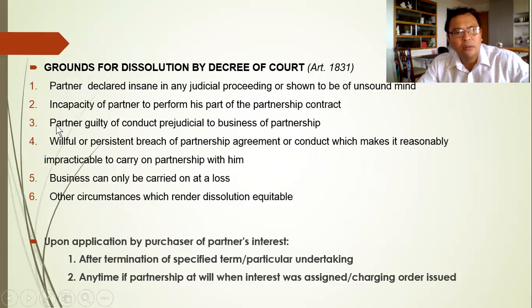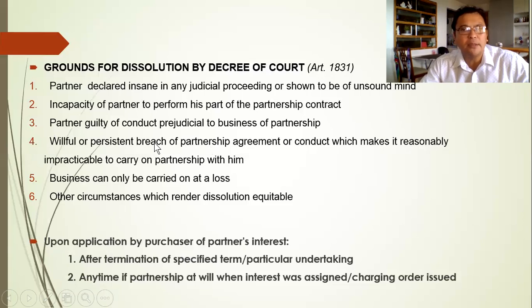So this happens when a partner is guilty of fraud or taking cash or assets of the partnership without consent or knowledge of the other partners. Number 4, willful or persistent breach of partnership agreement. So breach is the violation of the terms of the agreement.